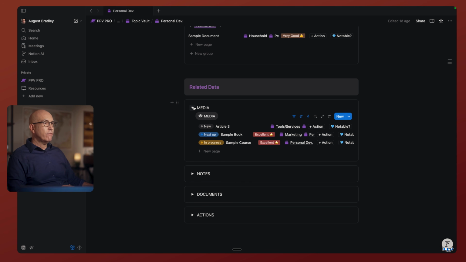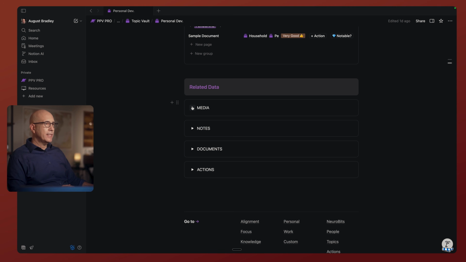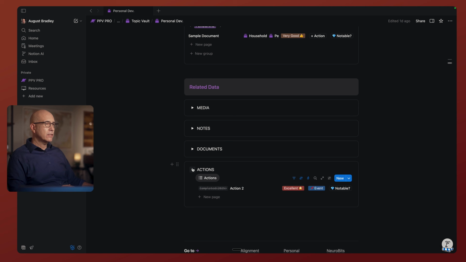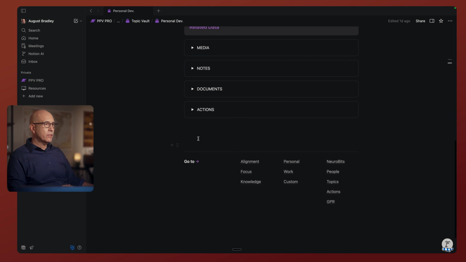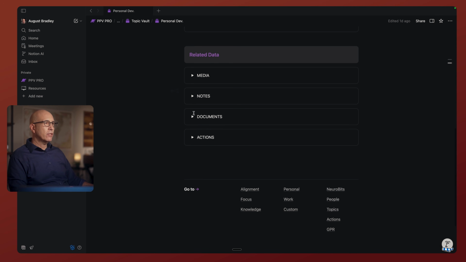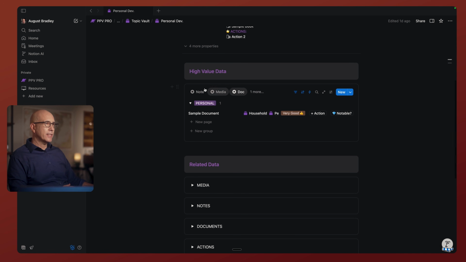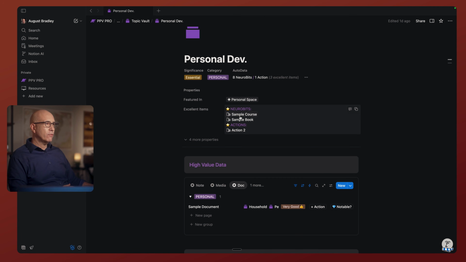And then down here we get the full list, whether it's media, notes, documents, or actions. All of them related to this topic will resurface here. Then, of course, you can build out down here a full dashboard on this topic beyond that. But these are the things that are easily quick captured, well organized, and resurfacing in context here, in the same way that this information is also resurfacing in context.